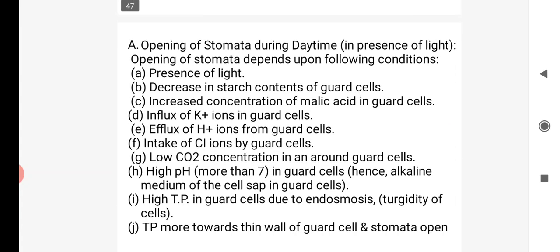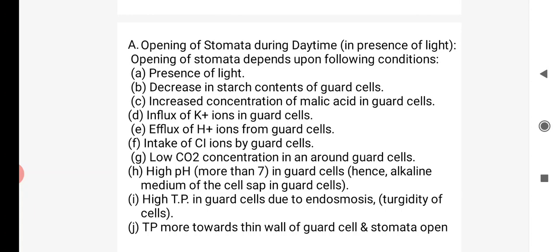What is the mechanism of stomata opening and stomata closing? There are simple points given by the scientists. First, they require the presence of light. Then the starch content of the guard cell decreases, and the concentration of malic acid in the guard cell increases. Influx of K plus ion, influx means intake. Efflux of H plus ion, efflux means outside. Intake of Cl ion. That all happens in a guard cell.